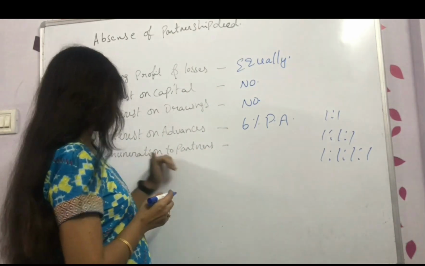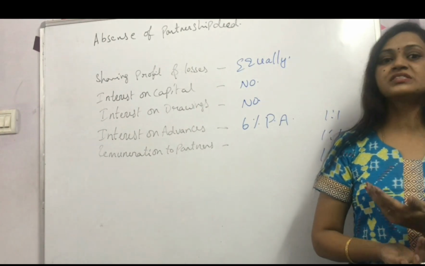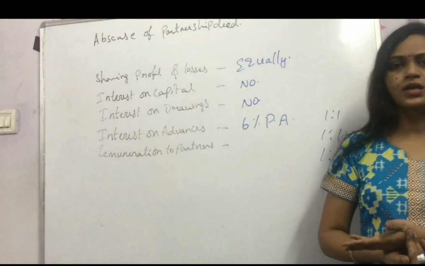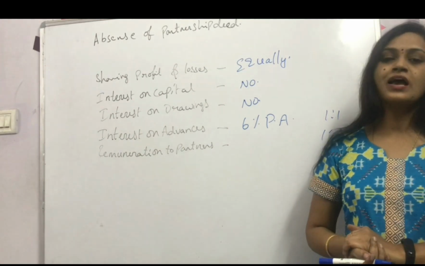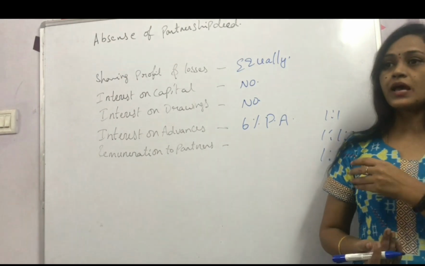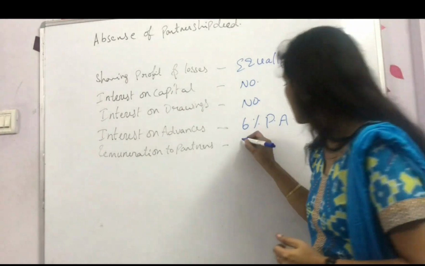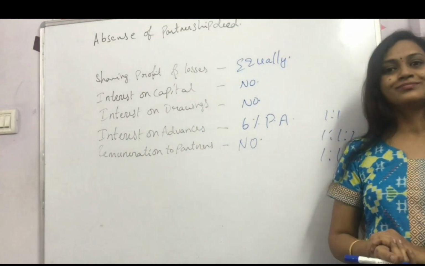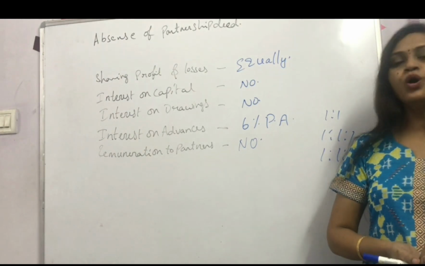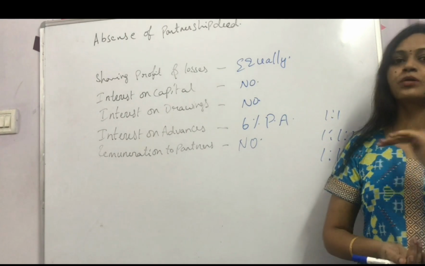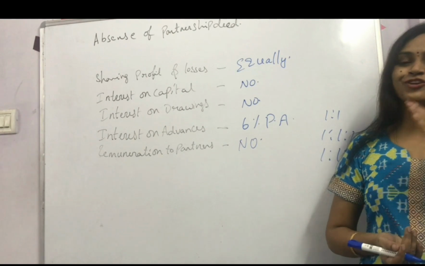Okay. Next, the last one. Remuneration to the partners. Some of them might be working more on sales or on manufacturing. Because they are working more, they may expect remuneration as a commission or as a salary. If there is no partnership deed, no. If a partnership deed is there, beforehand they will decide this person is going to work, this person is not going to work. Because of working, we are paying him 5,000 per month or 500 per month or 1,000 per month.